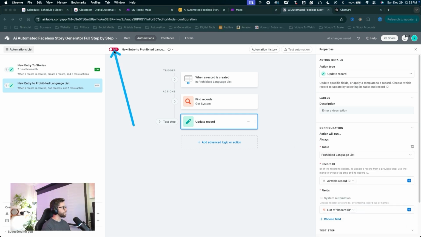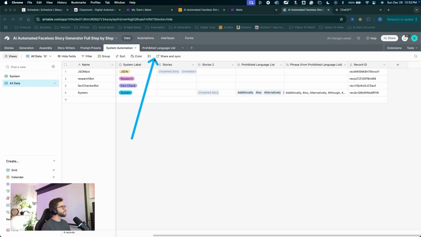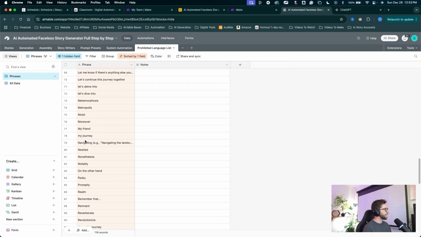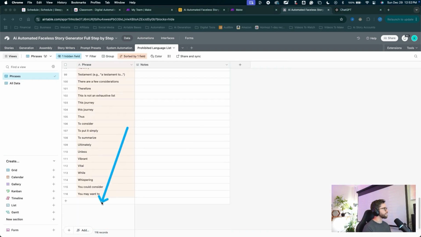Excellent. Let's watch what happens now. We'll flip on this automation, jump into the data, come into the prohibited language list. What this automation actually did is every time we add a new record, add a new phrase to our language list, it's automatically going to get added to our system instructions as part of the list of words that we don't want to use.